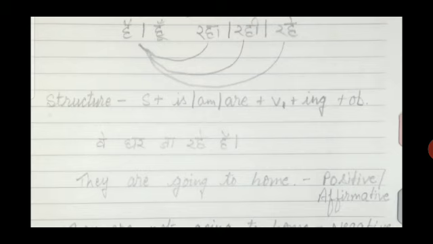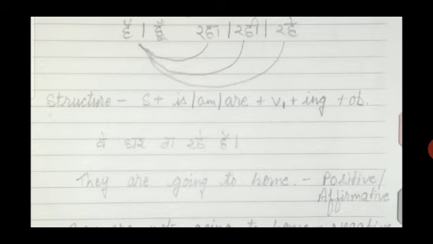First is written subject. So वे is the subject here. For English, the वे means they. We have three helping verbs. They is plural, so we will use are as a helping verb. Then V1 plus ing. What is the verb here?